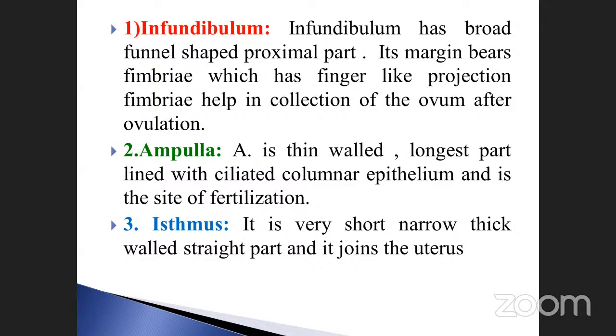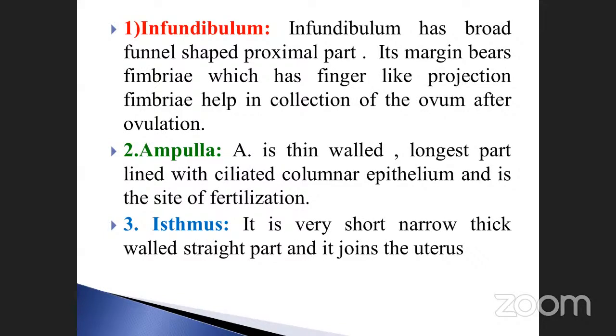The second one is the ampulla. The ampulla is a thin-walled, longest part lined with ciliated columnar epithelium. Note it down. This is also very, very important. Sometimes they may ask the question: ciliated columnar epithelium mostly found in the reproductive part of the female is called which one of the following? Infundibulum, ampulla, or isthmus? You have to tell the ampulla. And it is the site of fertilization.